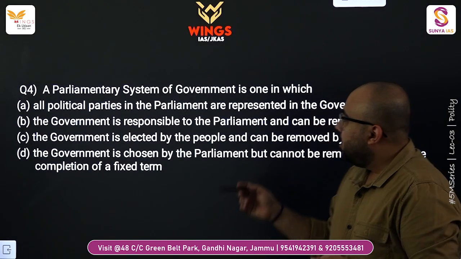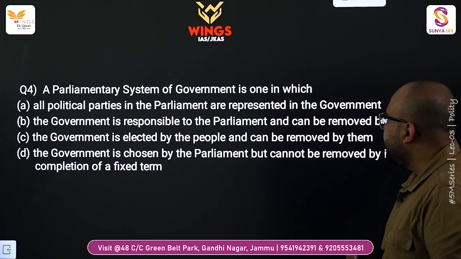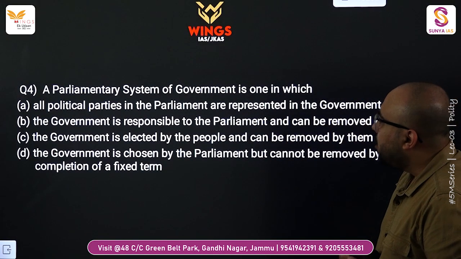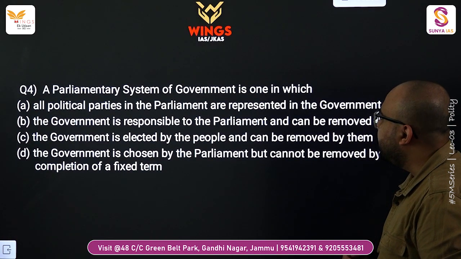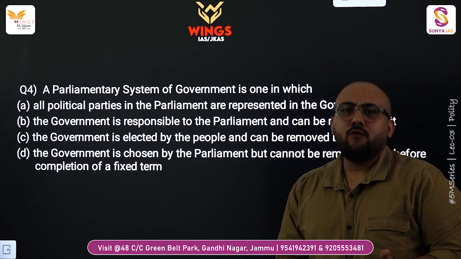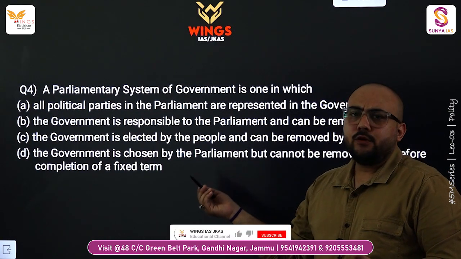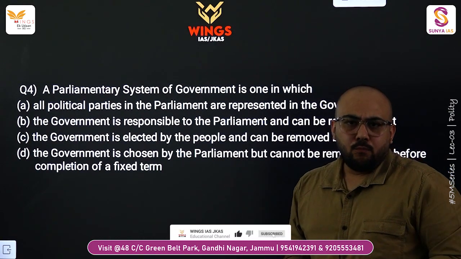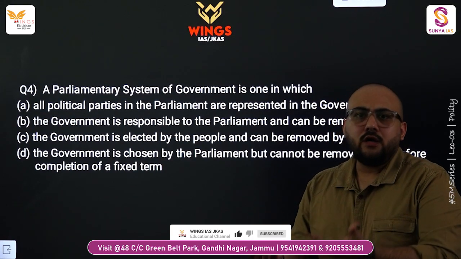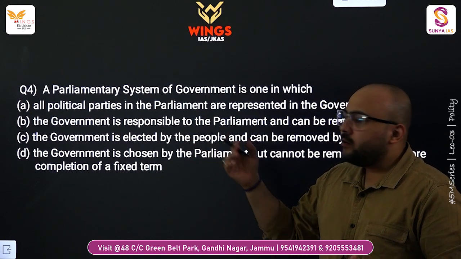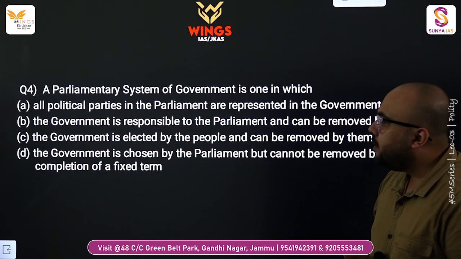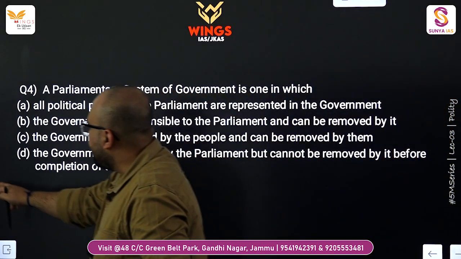Question number 4. A parliamentary system of government is one in which option A, all political parties in the parliament are represented in the government. It's true for the majority of the political parties, but not all the political parties, because there are some political parties which got defeated and haven't been able to score a single seat, so they will not be represented in the parliament. So this option is wrong.